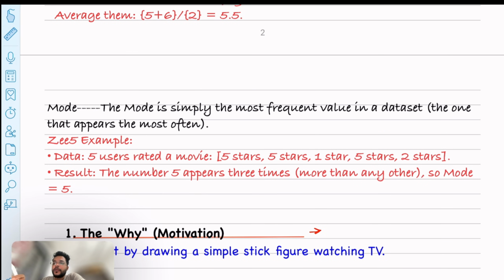And what is the mode? The mode is simply the most frequent value in the data set, the value that appears most often. Let me take you through the example of Netflix. Let's say some users are watching a movie and they all rated it. Let's say there are 5 users and they rated the movie like this: 5 star, 5 star, 1 star, 5 star, 2 star. So what is the most frequent value in this data set? That is 5, right? Because this is appearing 3 times, more than any other value. So the mode is 5 here.